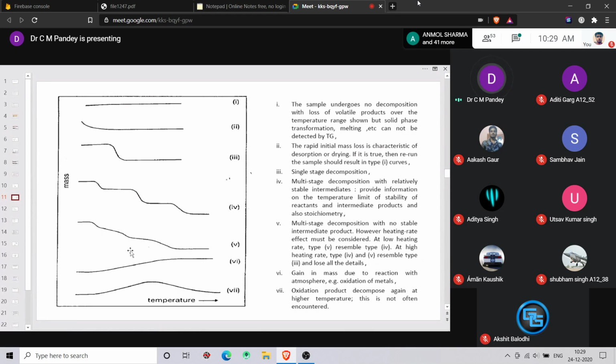So it can be inferred that there is some error with the running of the sample, and this is due to a high heating rate, or a very low heating rate. So you have to optimize the heating rate to get a curve like curve 4. Curve fifth is also multi-stage decomposition, but no stable intermediates are being formed, so the heating rate should be adjusted to get a curve like curve 4.